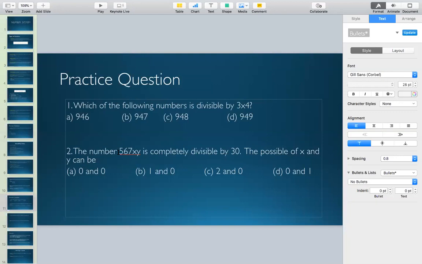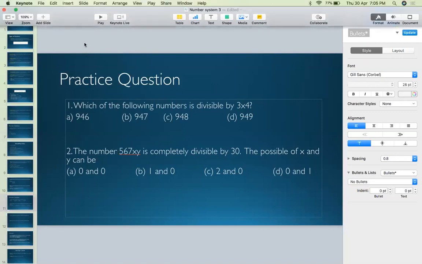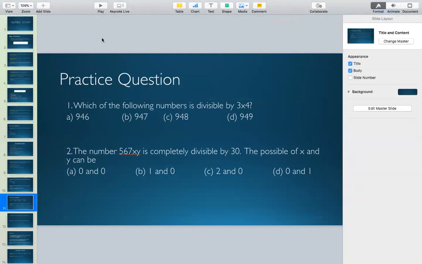And what can be x according to the given options? It has to be 0. So that is the reason why for this question, x will be 0 and y will also be 0. And that is the reason why the answer will be option A. So I believe that answers your question. So moving forward.